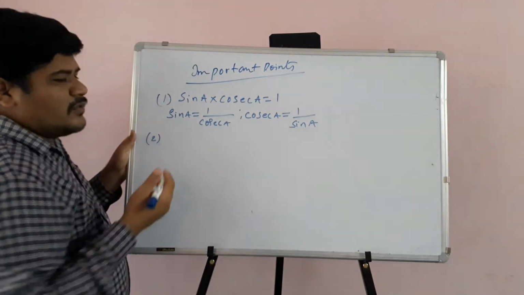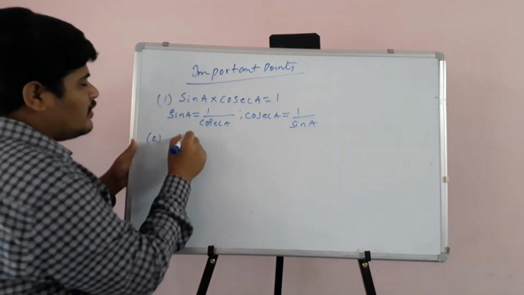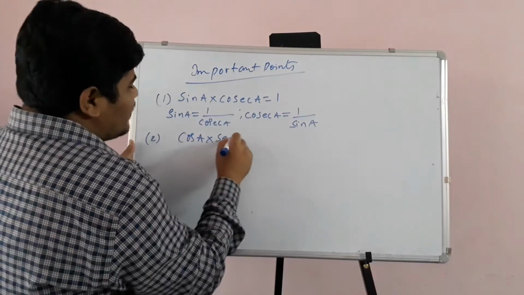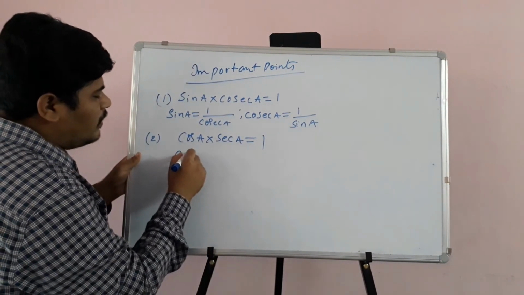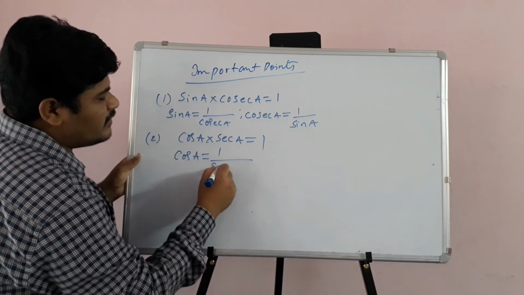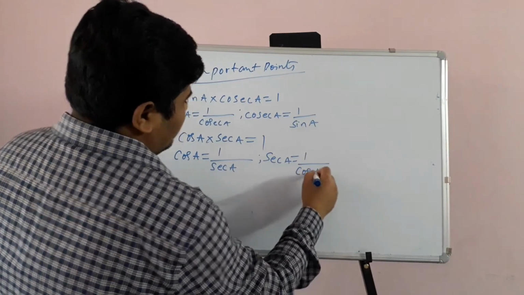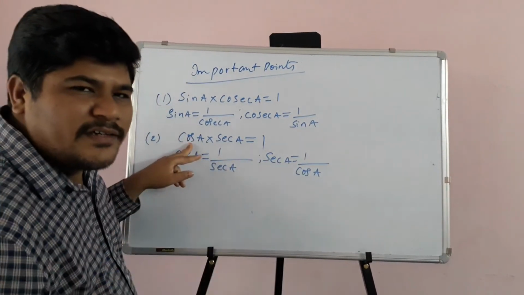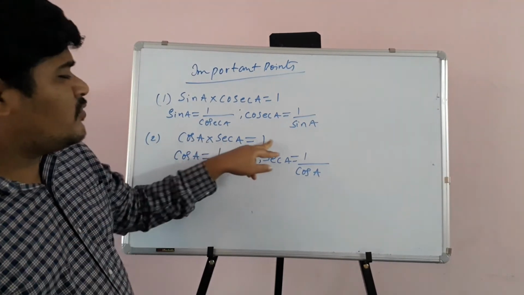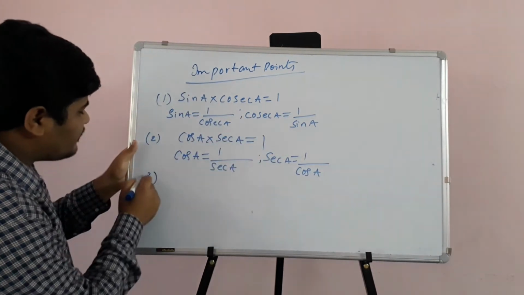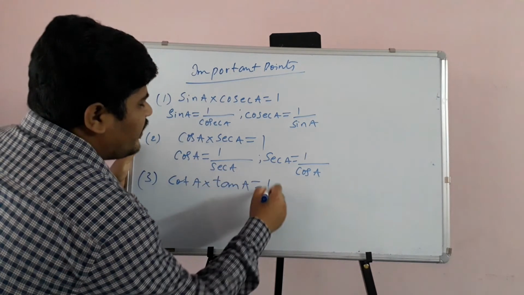Okay, next. Which two ratios are reciprocals more? Cos and secant. So cos A into sec A is equal to 1. So cos A is equal to 1 by sec A, and sec A is equal to 1 by cos A. Cos means adjacent side by hypotenuse, and sec is hypotenuse by adjacent side. Everything will get cancelled, and 1 will be left. Similarly, cot A into tan A, or tan A into cot A, is equal to 1.